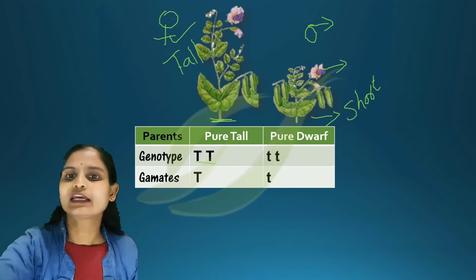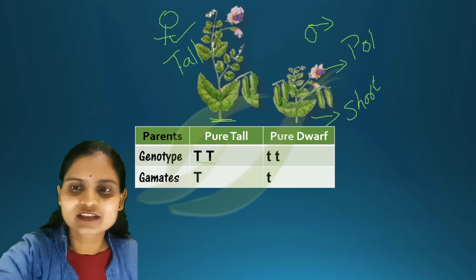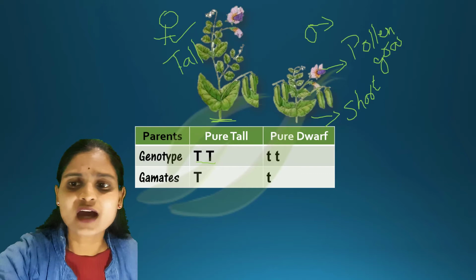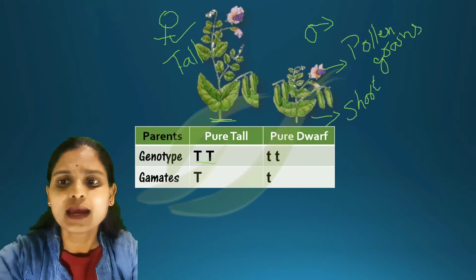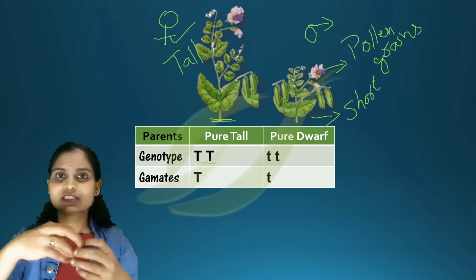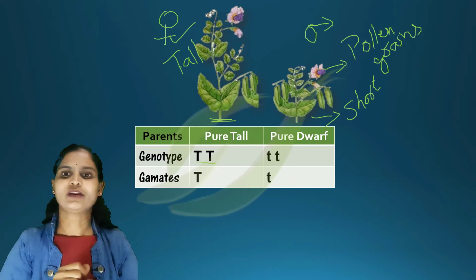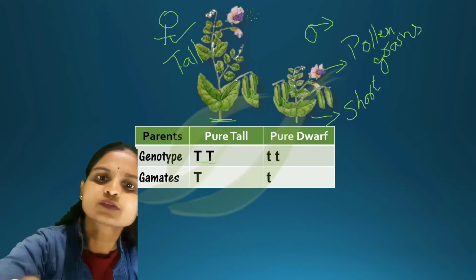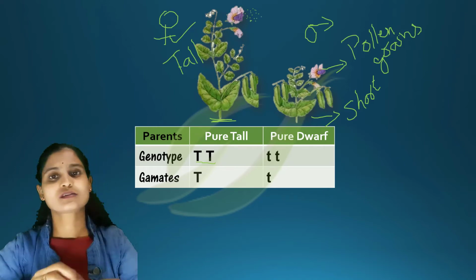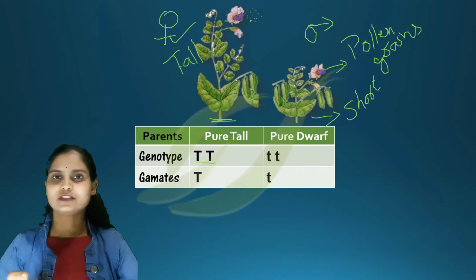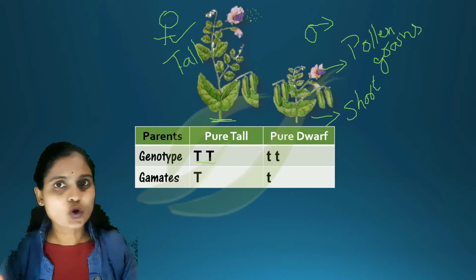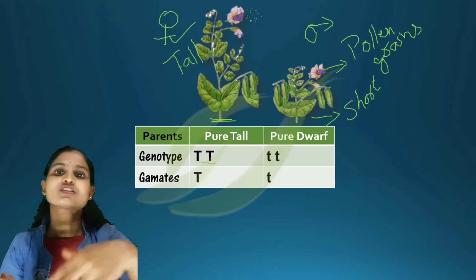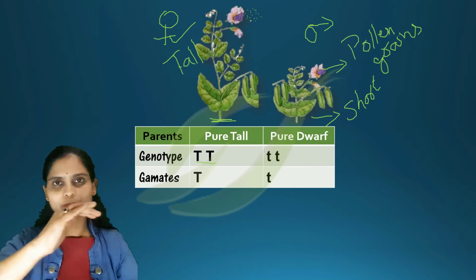We know that pollen grains are male gametes. From the stamens he collected the pollen grains and deposited them on the stigma of the tall plant, whose stamens were already removed, so self-fertilization does not take place.